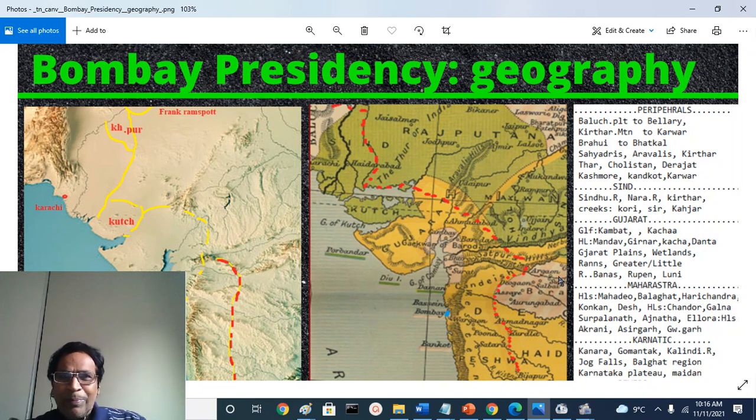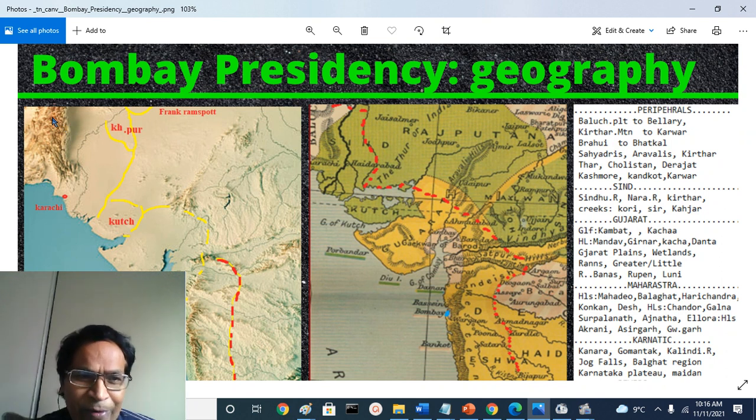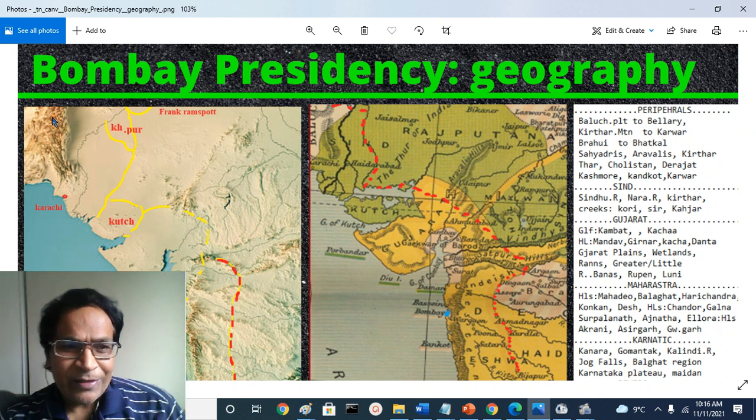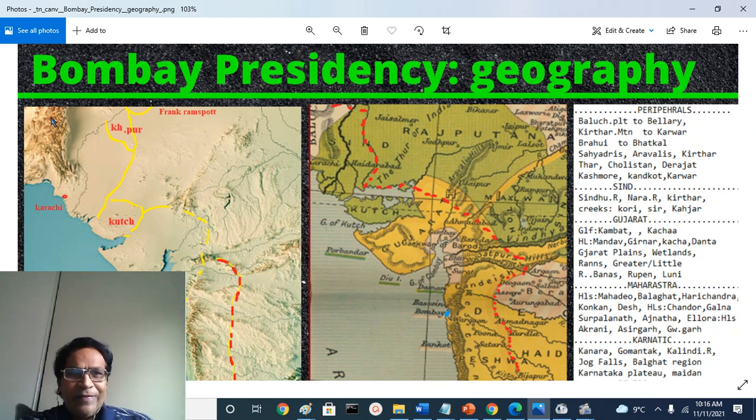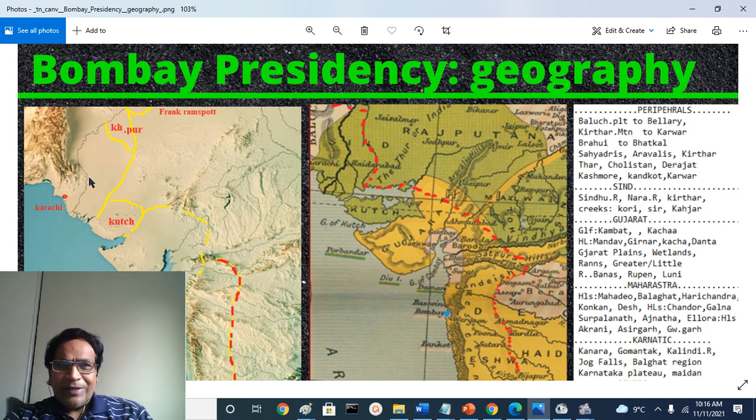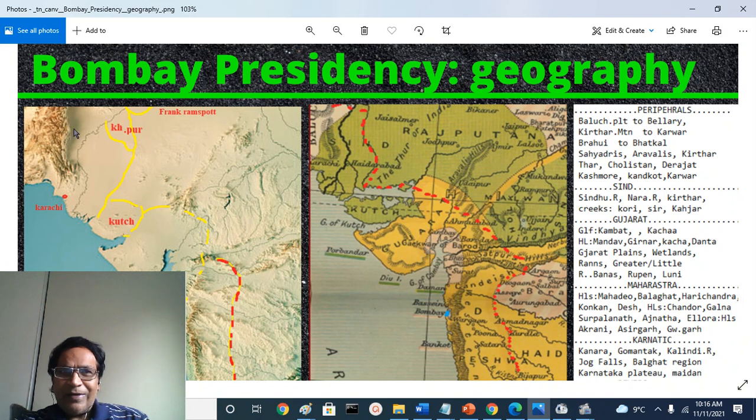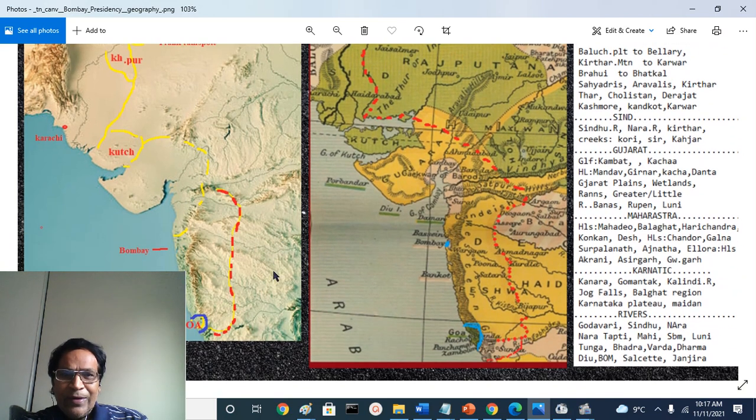So the peripherals, this is the Balochistan Plateau. Now round about 30% of Pakistan's geographical area itself is the Balochistan Plateau, and that surrounds the Sindh division, Sindhi speaking districts. Here this is the Balochistan Plateau. So Bombay Presidency, somewhere here Balochistan, spanned from Balochistan Plateau to Ballari.